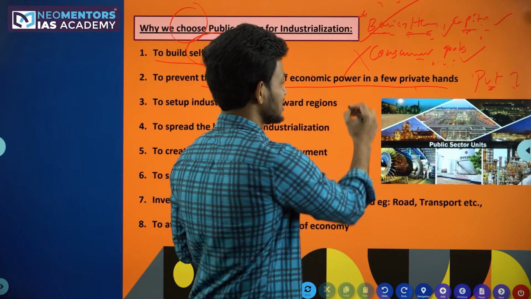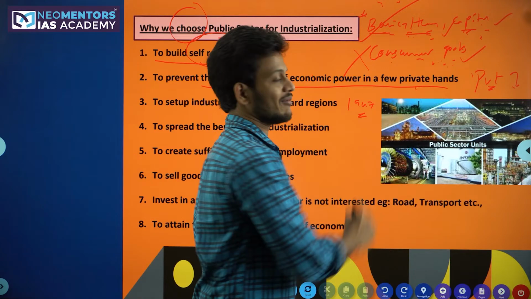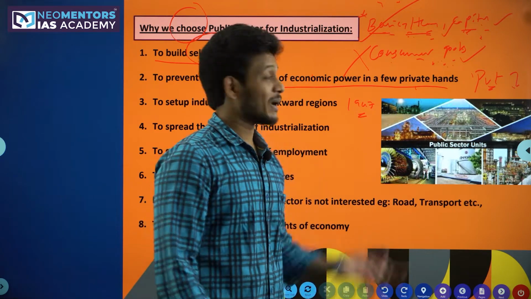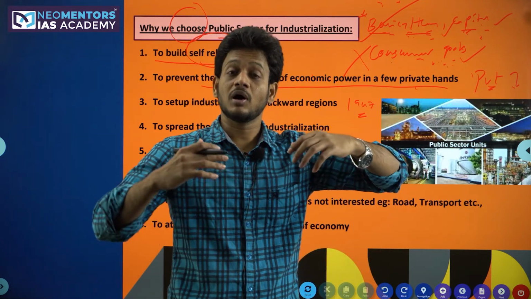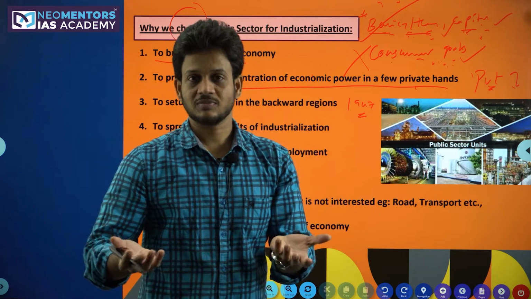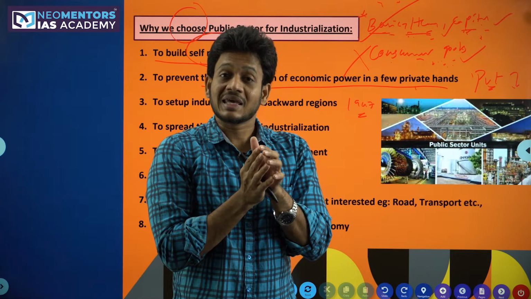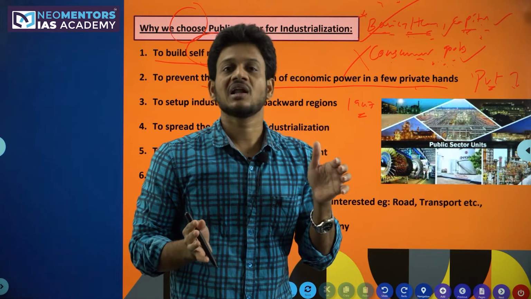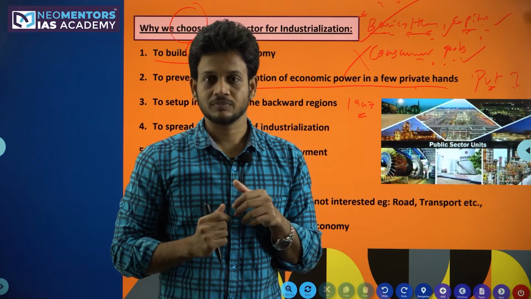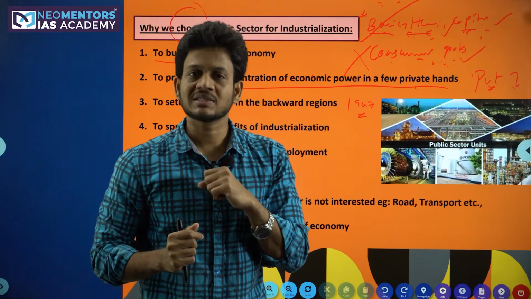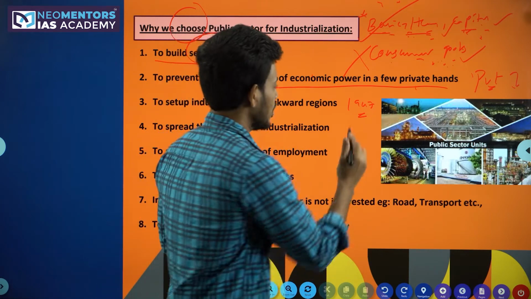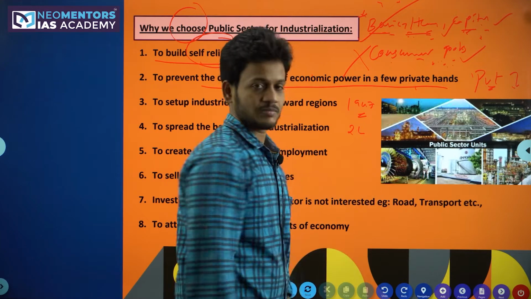Imagine if we had allowed the private sector in 1947, private sector wealth would increase. If private sector wealth is increasing, there would be a gap in the economy. That is generally what we call economic inequality. You see today, what is Mukesh Ambani's salary per second? In 1 second, Mukesh Ambani's income is 2 lakhs.